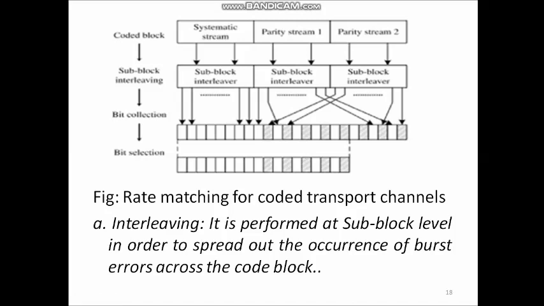First step is interleaving. It is performed at sub block level in order to spread out the occurrence of burst errors across the code block. So if there is a large number of burst errors, then we can spread out those errors across the code block using interleaving method, and this increases the transmission reliability.